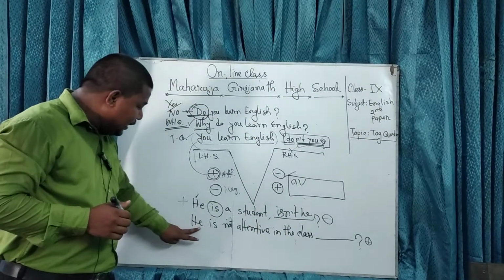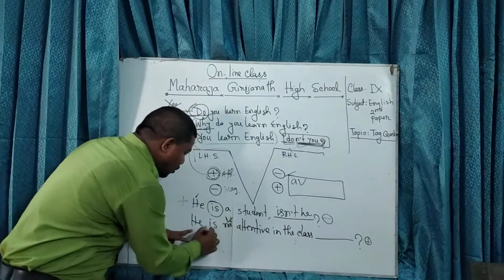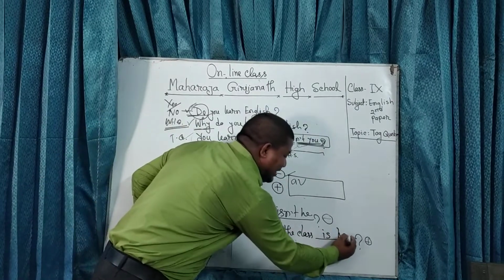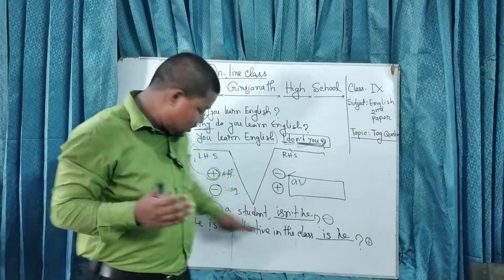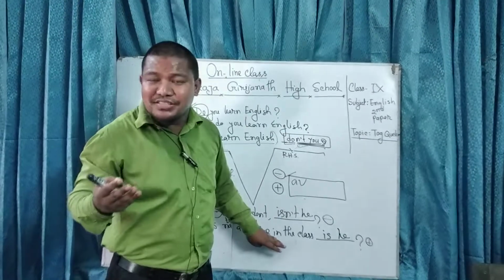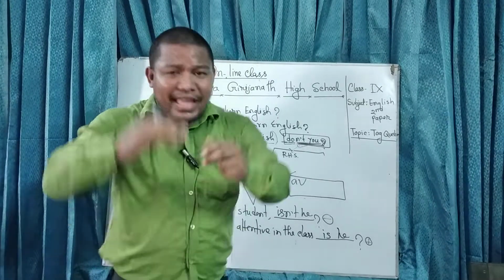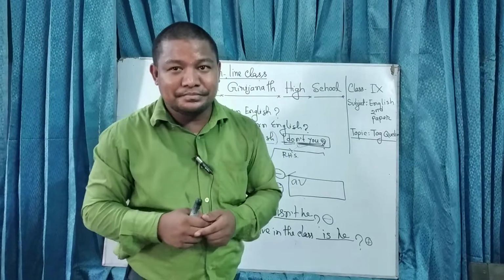Next one, he is not attentive in the class. Here it is negative. The auxiliary verb is here, is. So the question will be, is he? So I repeat, he is a student, isn't he? He is not attentive in the class, is he? So now, my dear students, we'll move to some exercises, board question exercises. Let's get started to make you clear.